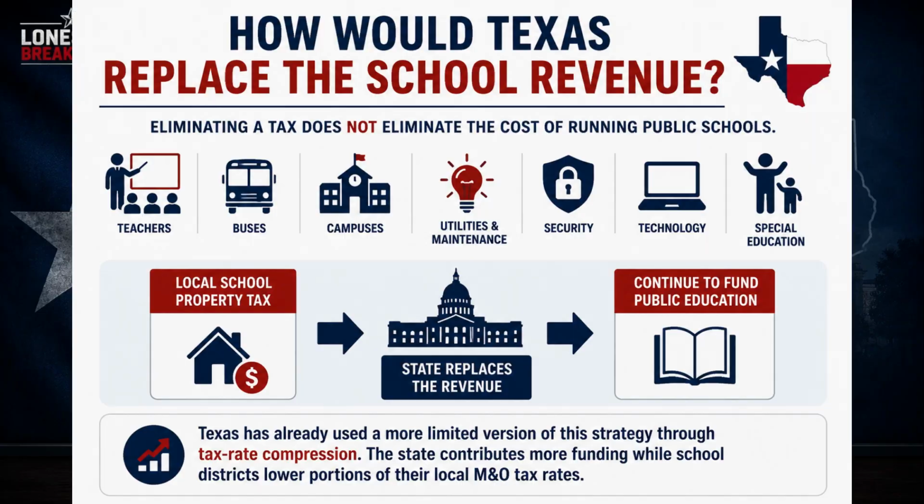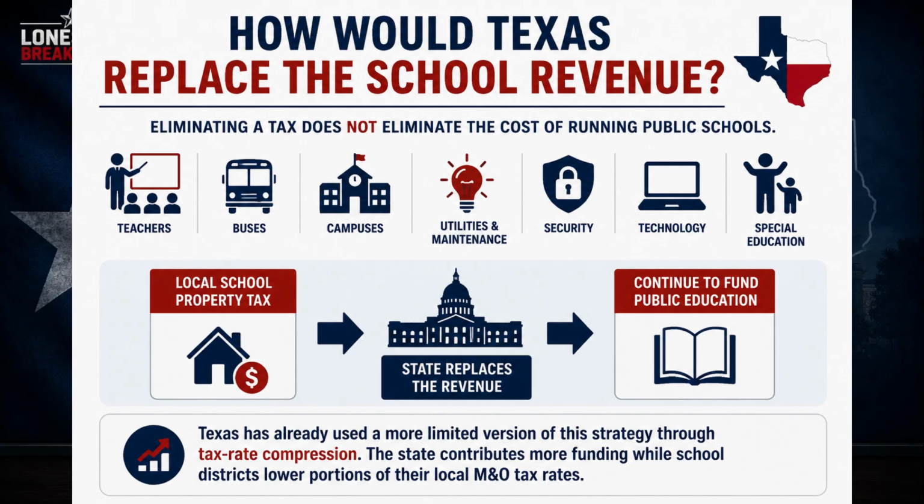So how would Texas replace the school revenue? This is the central financial question. Eliminating a tax does not eliminate the cost of running public schools. Teachers still have to be paid, buses still have to run, campuses still require electricity, maintenance, security, technology, and special education services. The governor argues that the state can replace the lost local revenue while continuing to fund education.